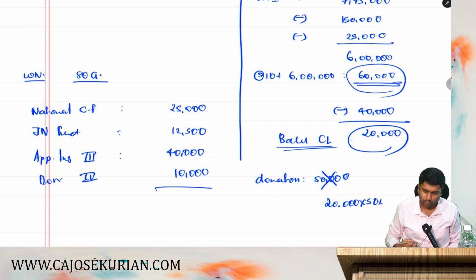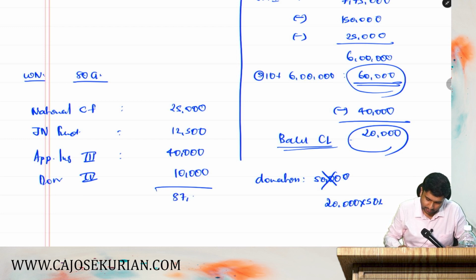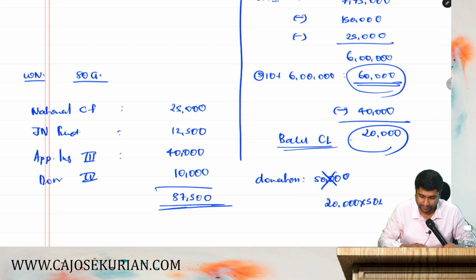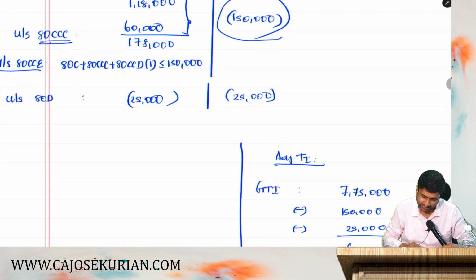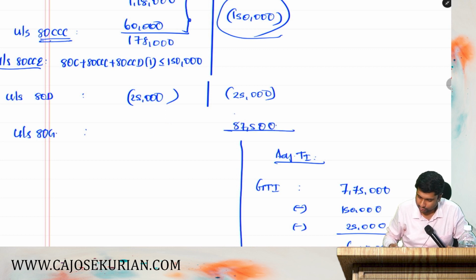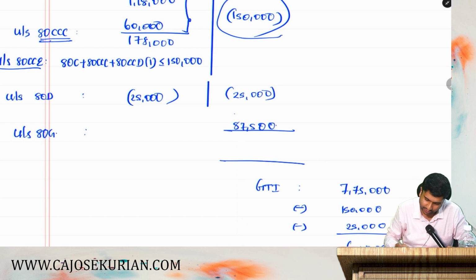You take the total. How much is the total? 25 plus 12.5 plus 40 plus 10. How much is the total coming? 87,500 is the total figure coming. Now you can apply this 80G deduction as 87,500. You need to write it outside. 87,500. Now you tell me how much is the total income after all the deductions.